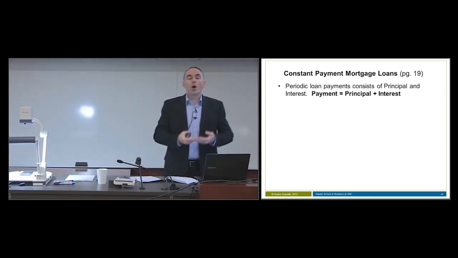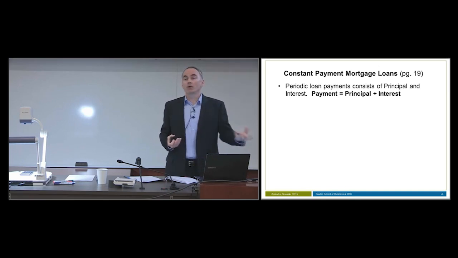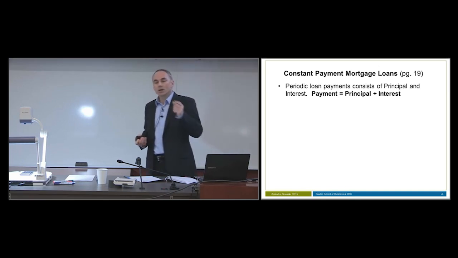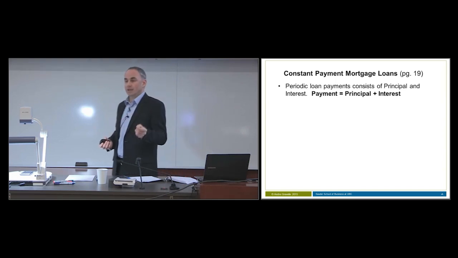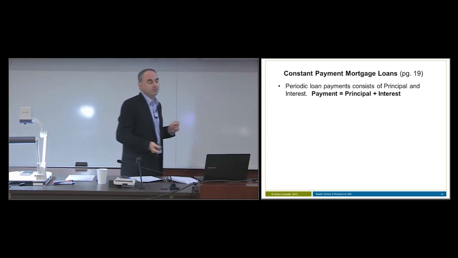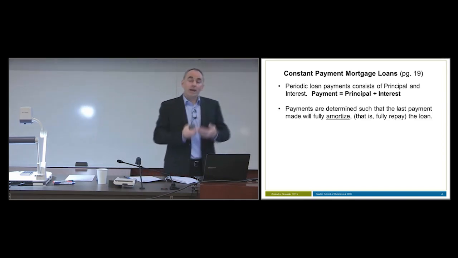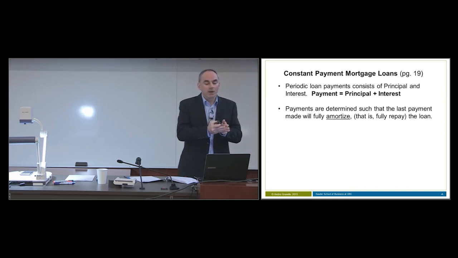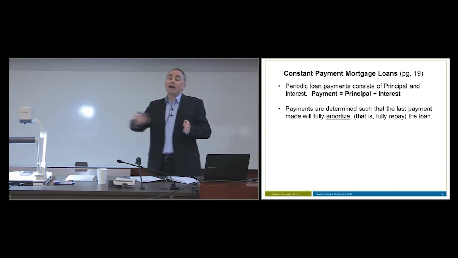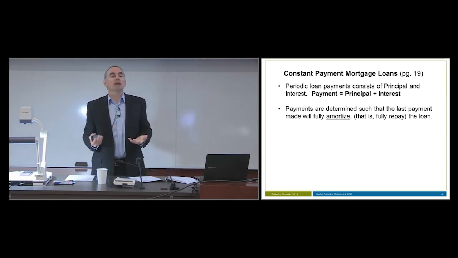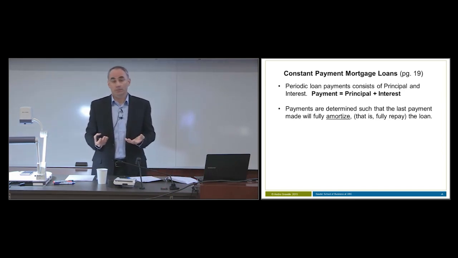First of all, the payments that you make to repay your constant payment mortgage loan, all the periodic payments, consist of both principal and interest. So they're always both components. So the payment is equal to principal and interest. When we calculate the payments on a constant payment mortgage loan, the payments are determined such that the last payment we make, at the end of the loan, will fully amortize or pay off the loan.